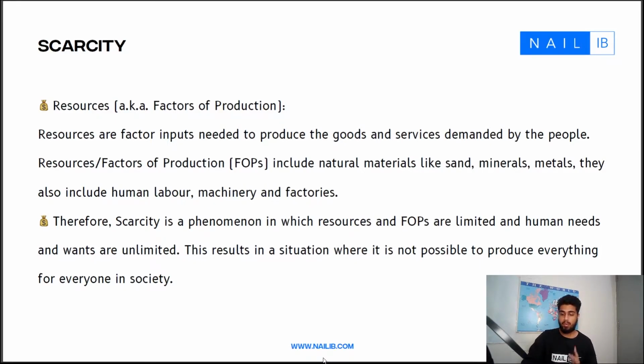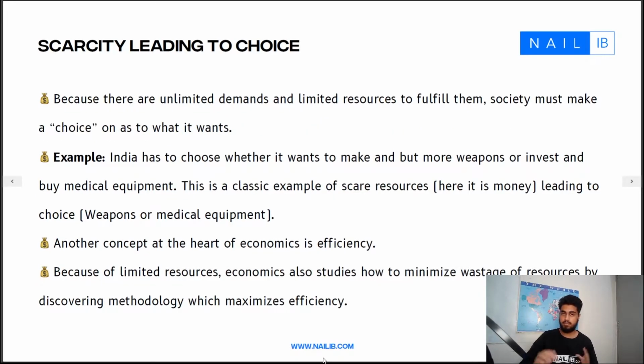Now, where does this lead to? Fun fact, choice. Because there are unlimited demands and limited resources, we must make a choice as to what we want to produce and what we want to consume. Society must make a choice as to what it wants.